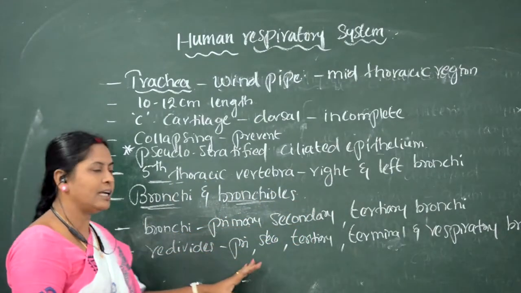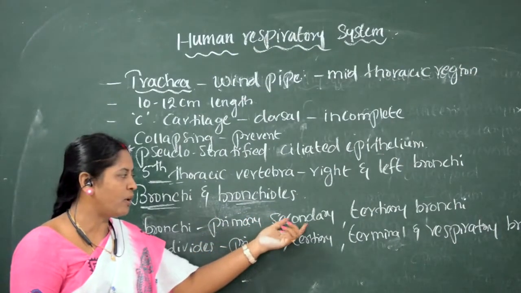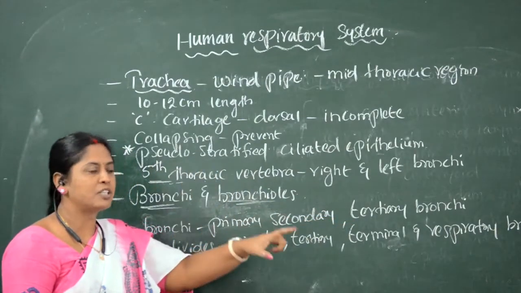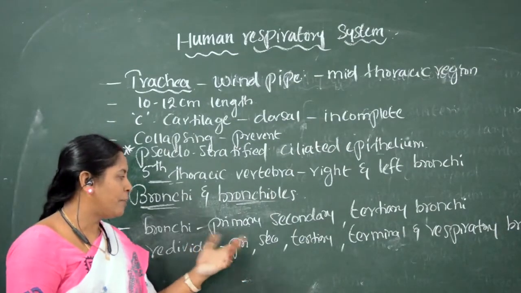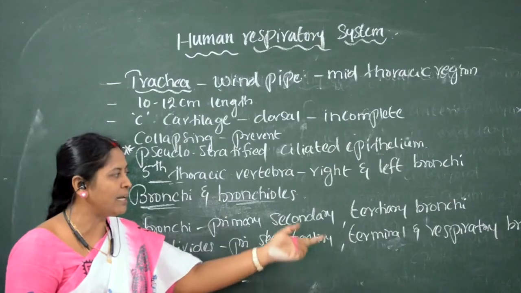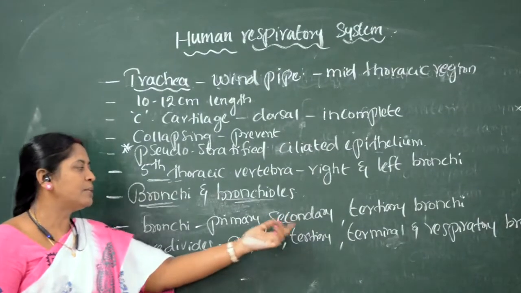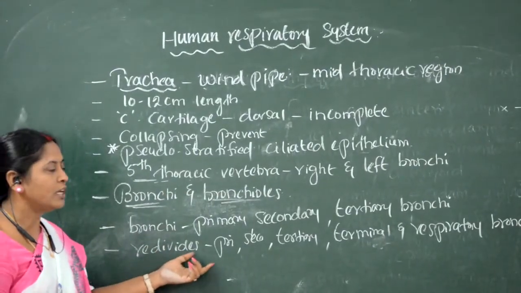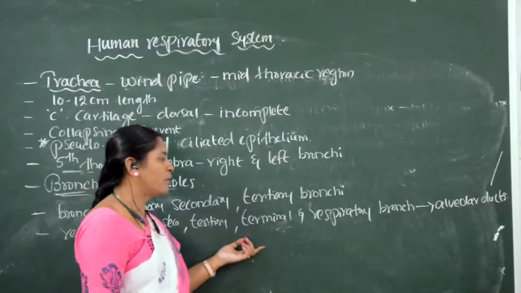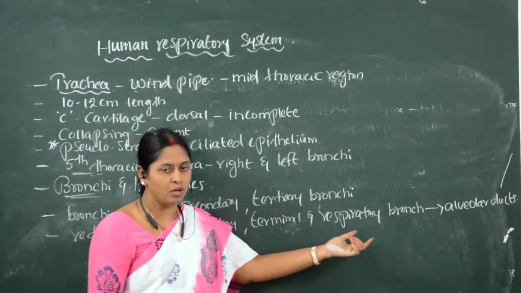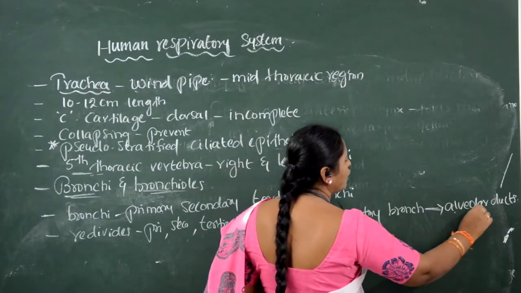After entering the lung, the bronchi divide into primary, secondary, and tertiary bronchi. Again, the tertiary bronchi redivide into smaller branches called primary, secondary, tertiary, terminal, and respiratory bronchi. These then redivide into bronchioles: primary, secondary, tertiary, terminal, and respiratory bronchioles. The respiratory bronchiole enters into the alveolar ducts.